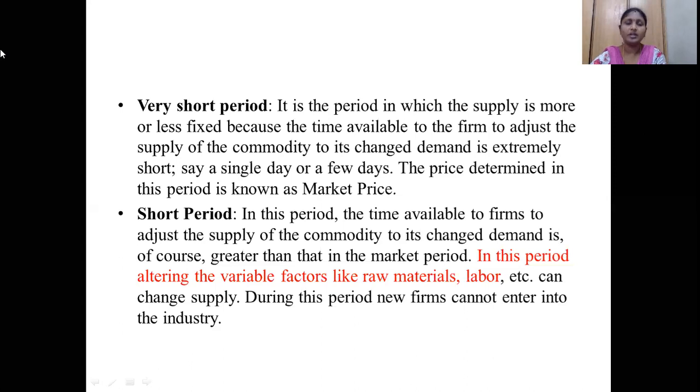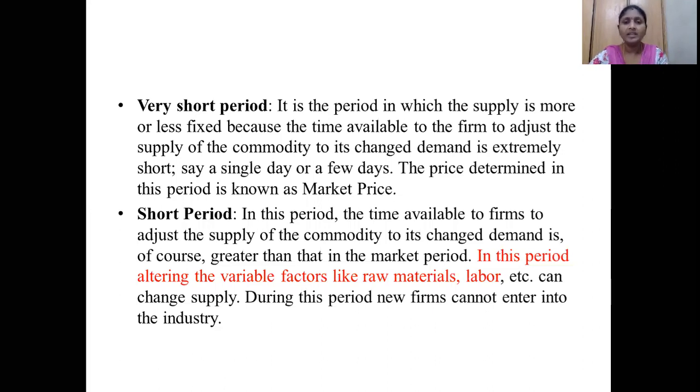So what is this very short period? As the name itself says, it is a very short period. It may be a single day, or 2 to 3 days, or 3 to 4 days. That period is called the very short period. That means whatever commodities we are going to supply, we should be able to supply them within this single day, or within 3 to 4 days. Within this short period, we are able to supply the commodities. So that is the very short period.